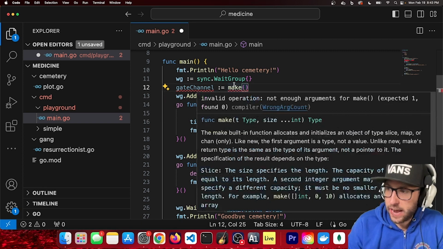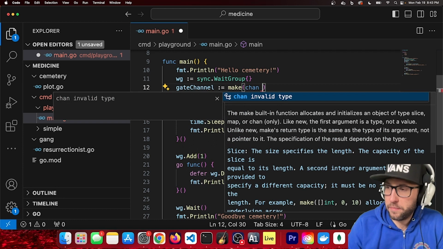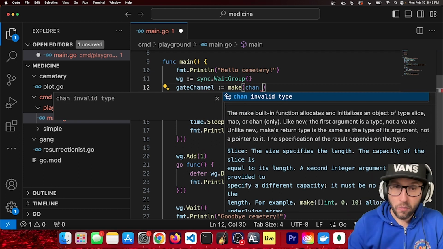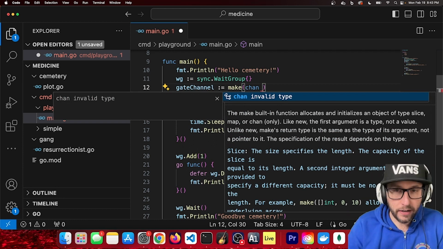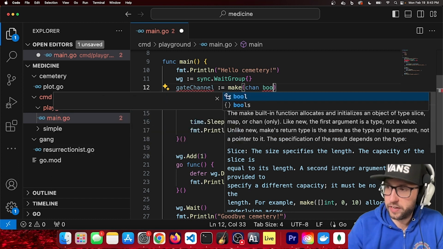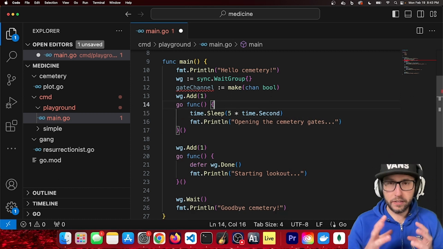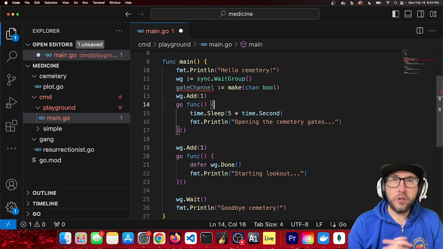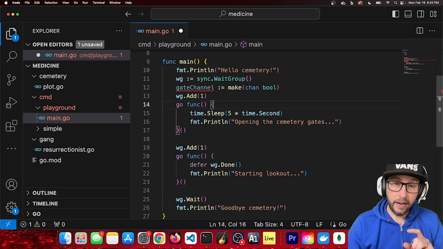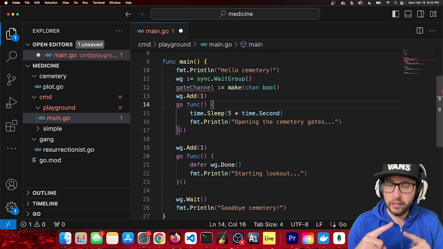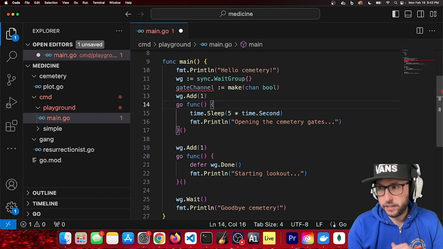To make a channel, use the make command, and then you give whatever type you want as a value. We'll just say bool, because we're not going to be doing anything really with this value. A channel is an object that lets you communicate from different places in your program, and it's bidirectional unless you declare specifically.